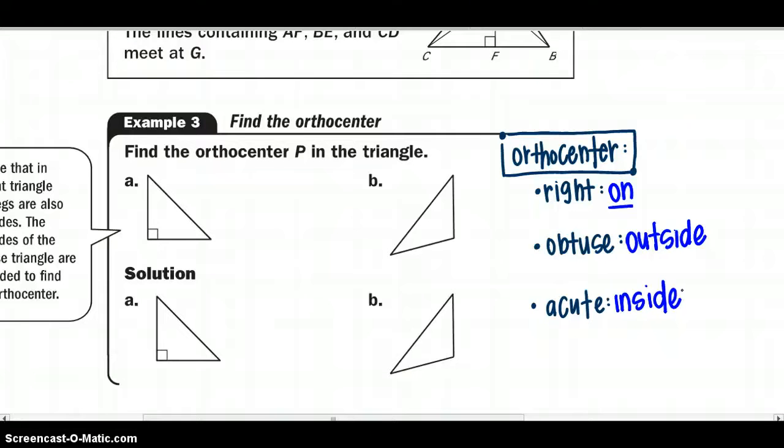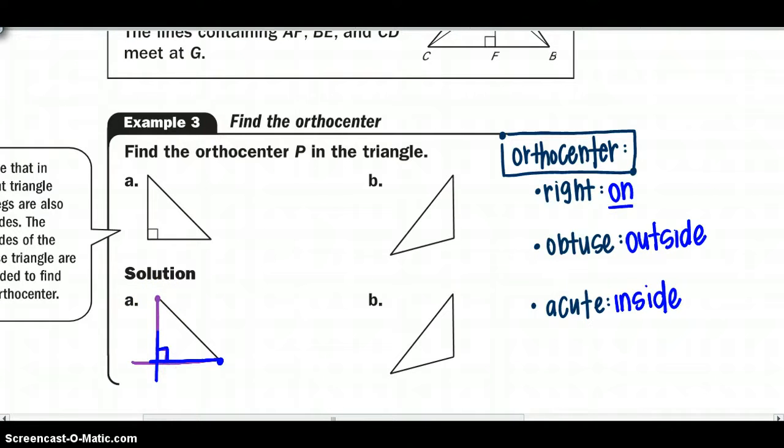So looking at we have a right triangle here, and we're going to try to find point P. So I'm going to draw from there straight down perpendicular to this side, is going to be here. So that's perpendicular. And then again from this point straight perpendicular to this other side.